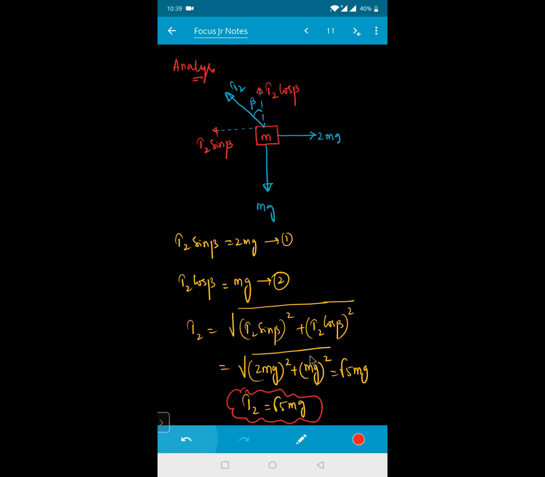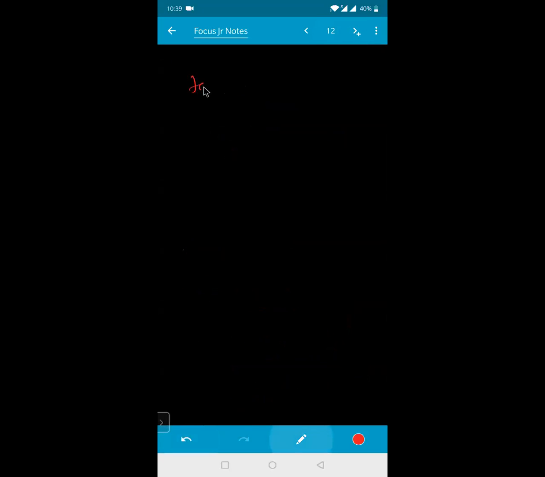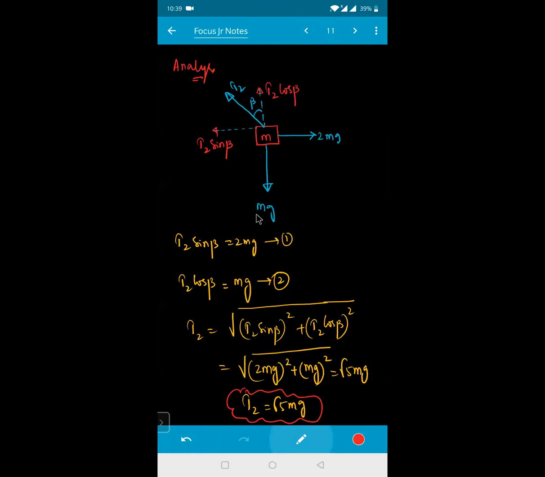Now tell me what will be the beta? Tan beta, can anyone tell me? Tan beta will be equal to vertical divided by horizontal. What is the vertical force right now here? The vertical force is T2 into cos beta, and the horizontal force is T2 into sin beta.